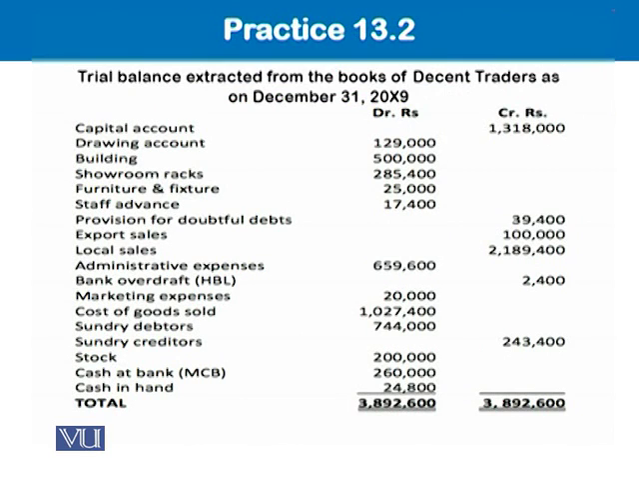Yes, it is a trial balance with you. And we know very well that a trial balance gives equal amounts to us in the debit and credit side. So debit side and credit side are equal: 3,892,600 and 3,892,600. Very well. In this trial balance, we have capital account, drawing account, building, showroom racks.